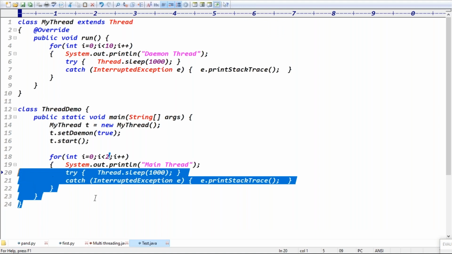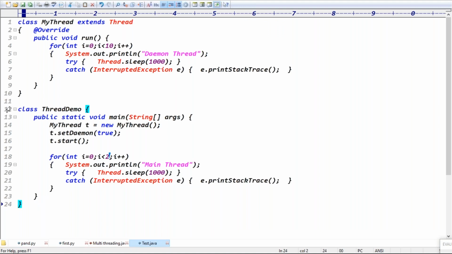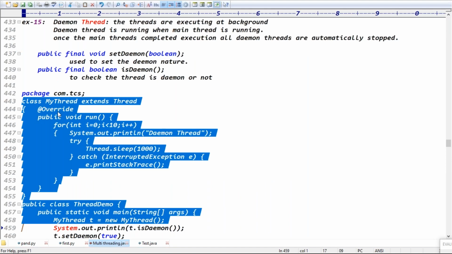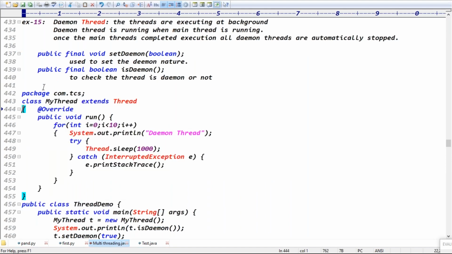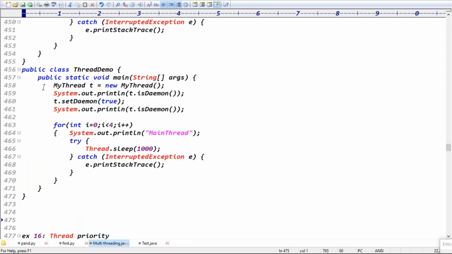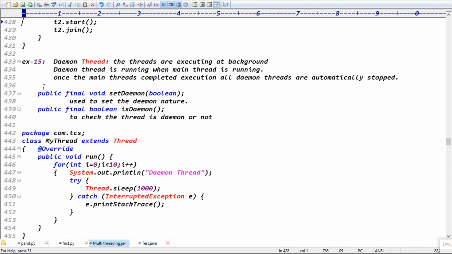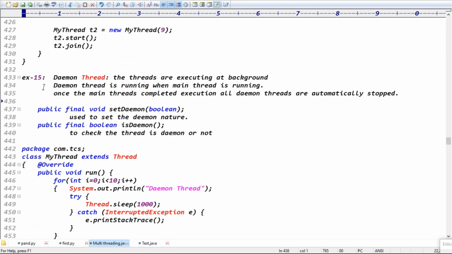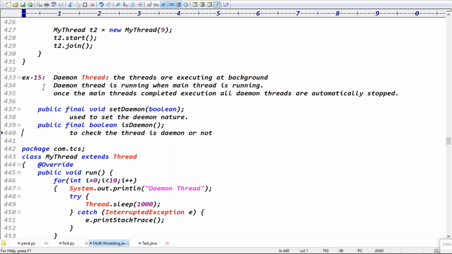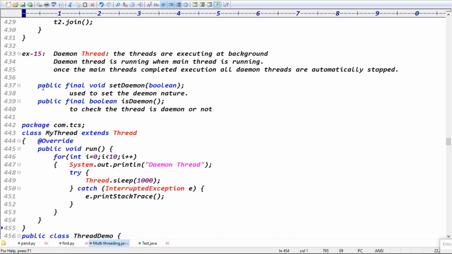That's daemon behavior, guys. When the main thread is running, internally the daemon thread is executing, giving support to the main thread. Giving support to what? The main thread. If the main thread is stopped, what is the need of the background work? That is called daemon threads, guys. The threads which are executing in the background are called daemon threads. To set the daemon nature, you can use the setDaemon method. To check whether a thread is daemon or not, you can use the isDaemon method, right?